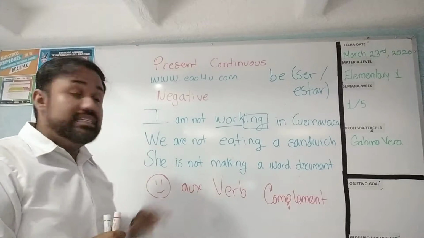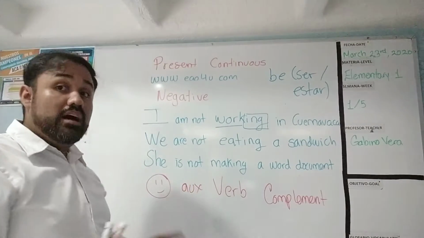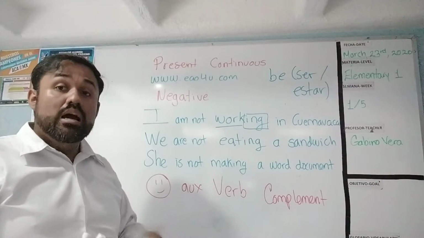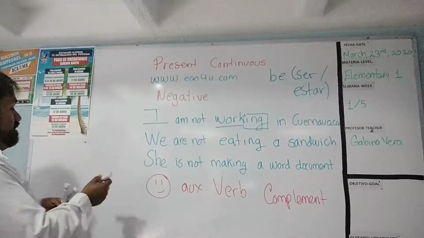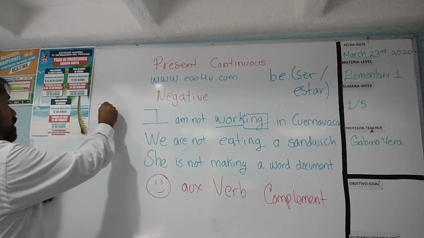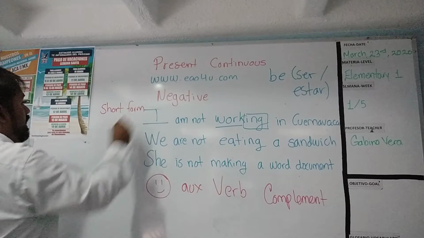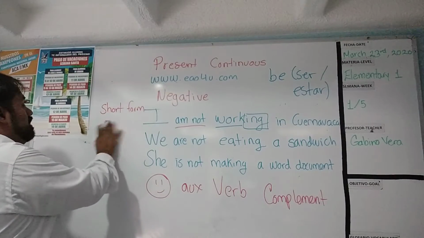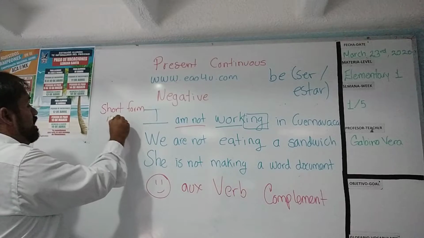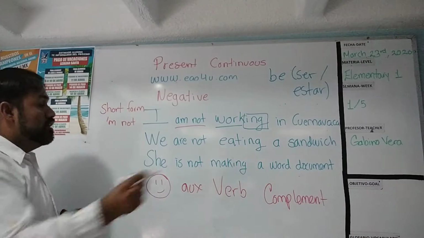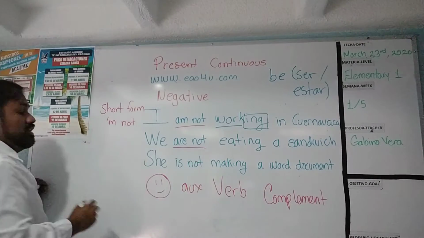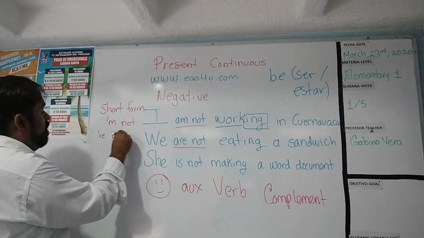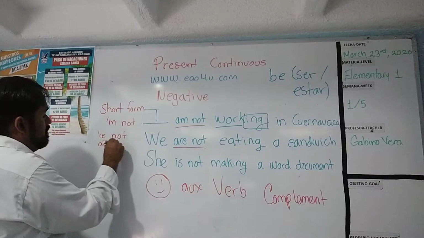Now, remember, this is the formal way, and we can also use the informal way. How's the informal way? Using the contractions, the short form. Remember, you can make the contraction of this, that is, I'm not. You can make the contraction of this. You have two possibilities. You have are not or aren't.